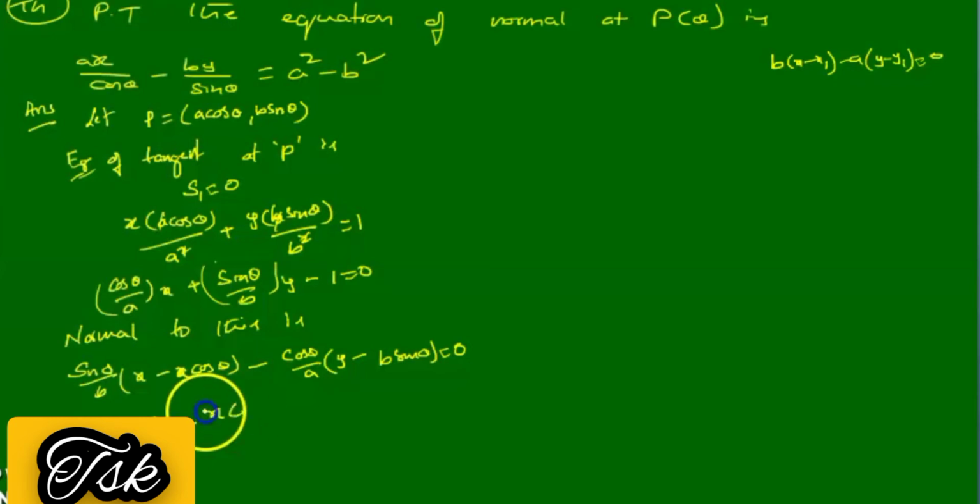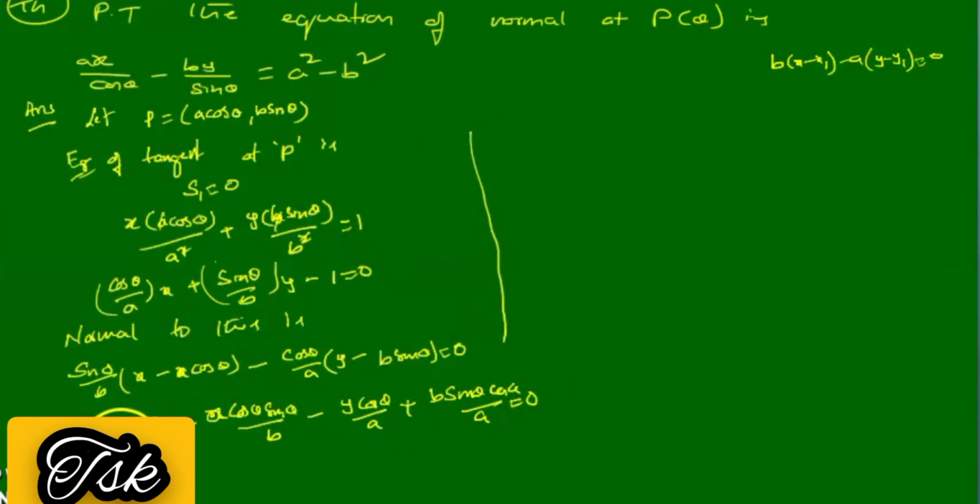Okay, so x sin theta by b minus a cos theta, y cos theta by a plus b sin theta cos theta.